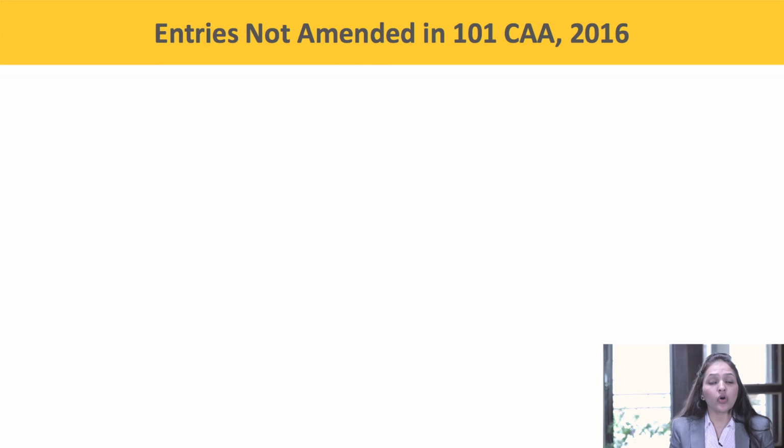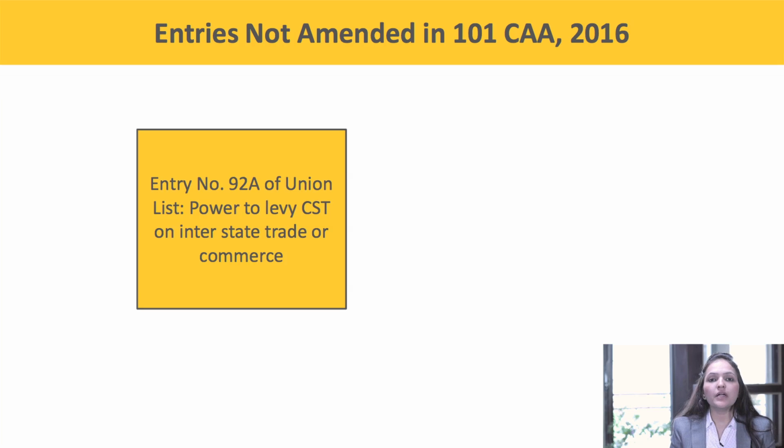Now, I would like to discuss with you entries not amended or deleted in the Constitutional Amendment Act 2016. First, entry number 92A of Union List, power to levy CST on interstate trade or commerce. This entry has not been amended. So does that mean that CST shall continue to be levied? CST would continue in GST regime.